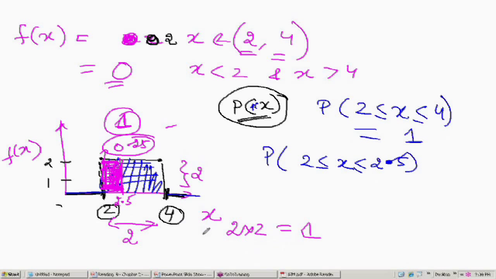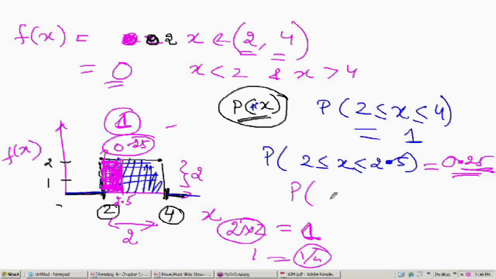Can I say that the probability that the number will be between 2 and 2.5 is equal to 0.25? Correct me if I am wrong. It will be 0.25. So you can find out the area. The area is 0.5 into 2, which is 1. So 4 times the area was equal to 1, so the area is 1 by 4. That way we can say 0.25.